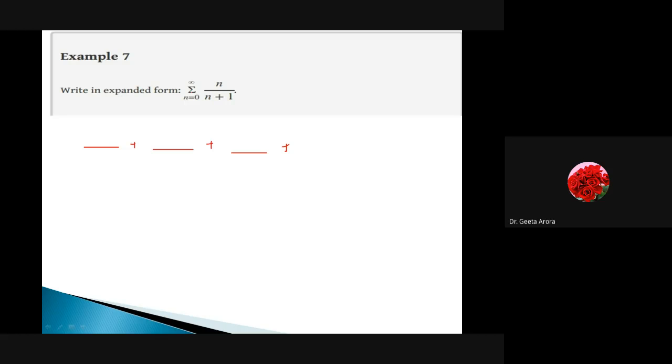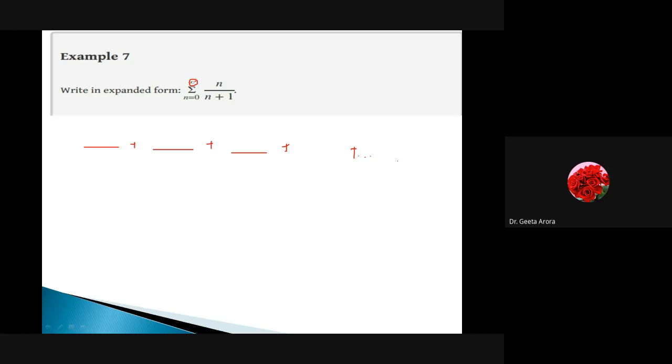And since it is infinite, we must be thinking about how many terms we need. So there is nothing to worry about. It depends upon student to student. Somebody writes out 3 terms, 4 terms, or 5 terms maximum. Then what we have to do is write down the terms and put the 3 dots. And these 3 dots, ellipses, mean it is an infinite series. Correct? So if I write down the first term, 0 by 1 is equal to 0.